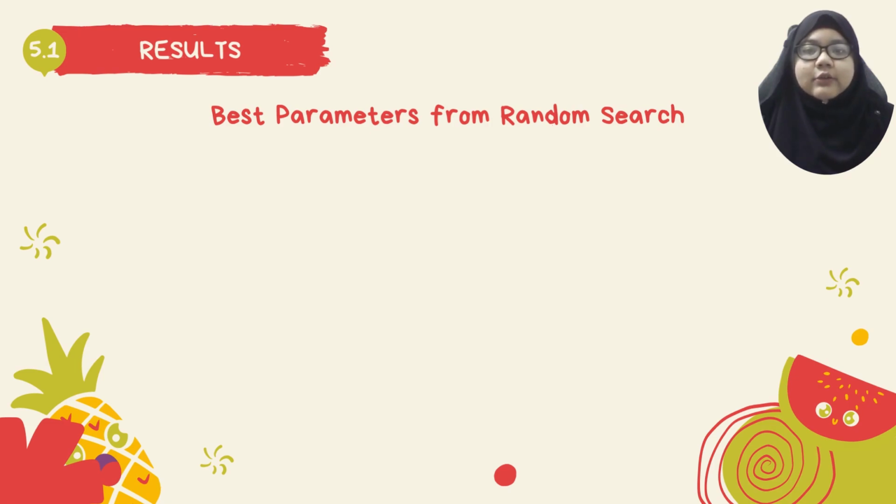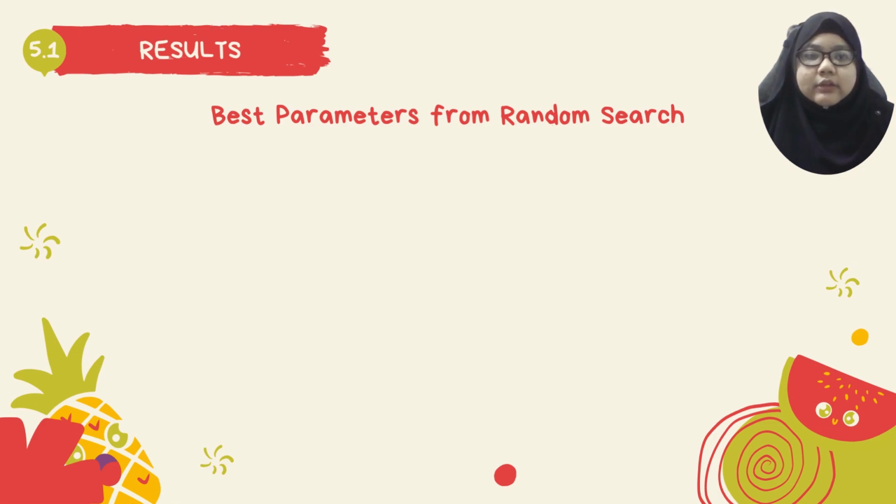Now, let's look at the results from our hyperparameter tuning using random search. We tested three models, YOLO version 8N, YOLO version 8S, and YOLO version 11N, across different combinations of learning rate, batch size, weight decay, momentum, warm-up epoch, and patience. After running the random search, we identify the best parameter sets for each model.